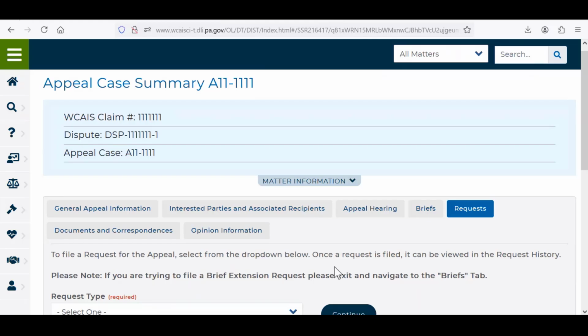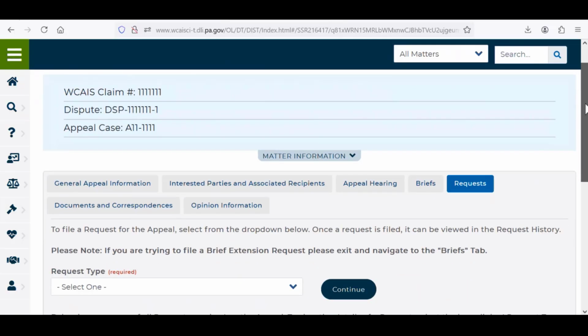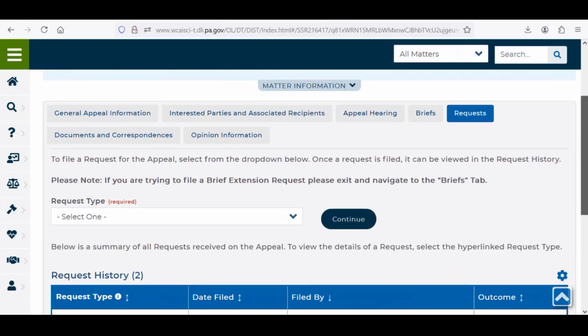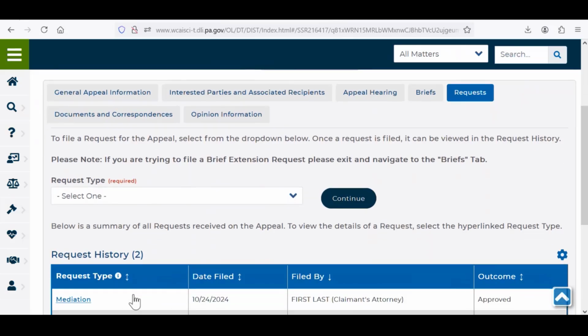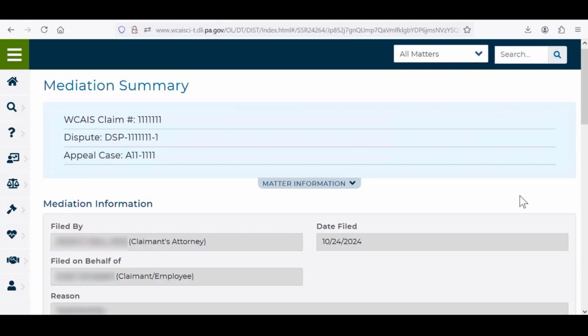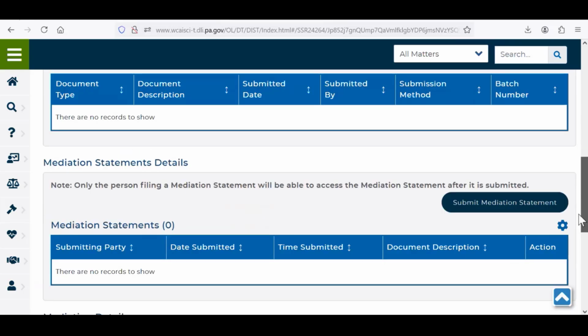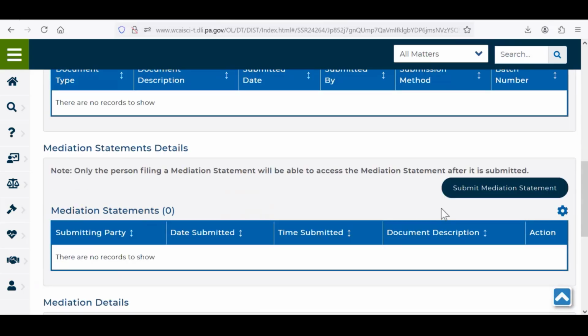In order to submit your mediation statement, you'll begin on the Appeal Case Summary or the WCAB Petition Summary, and you'll want to start on the Request tab. Select the Mediation link, and then you'll be navigated to the Mediation Summary. Scroll down and press the Submit Mediation Statement button.